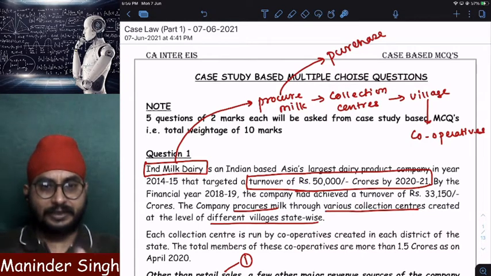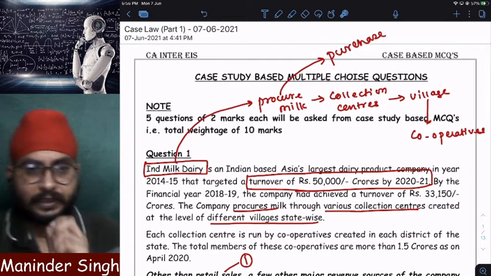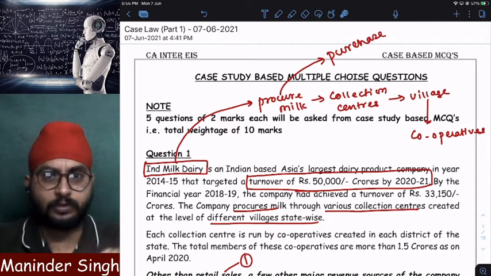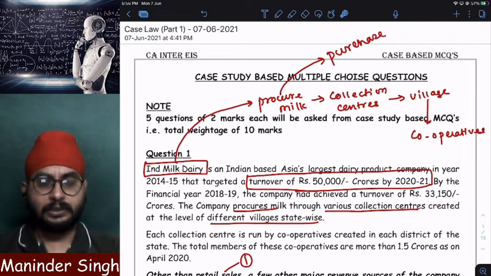Clear? So let us close the class today, and balance MCQs we will see in tomorrow's class. Whatever we are able to finish, we'll finish 3, 4 or 5 case laws. And I expect everyone to go through the syllabus before we go to MCQs.